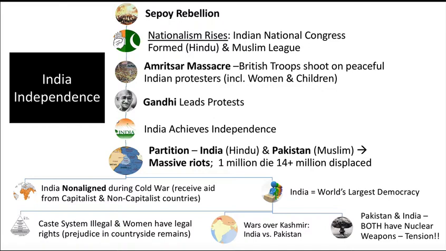Things keep ticking along. The next key event for purposes of the Regents is the Amritsar Massacre. If you had a chance to see the Gandhi movie or some clips from it, there's a really powerful clip in that movie to kind of give you an idea of what happened. But it's not 100% historically accurate, but it gives you a general idea.